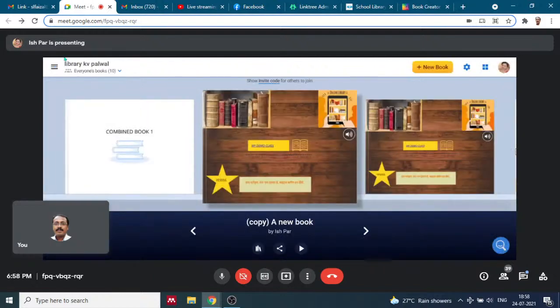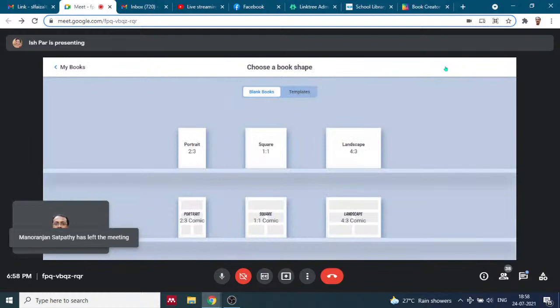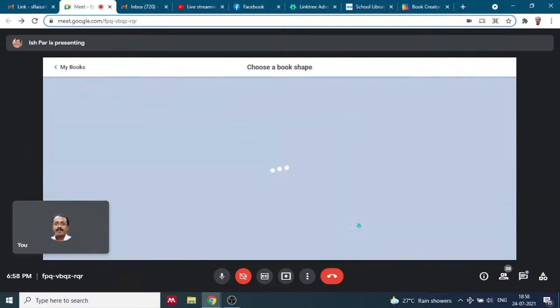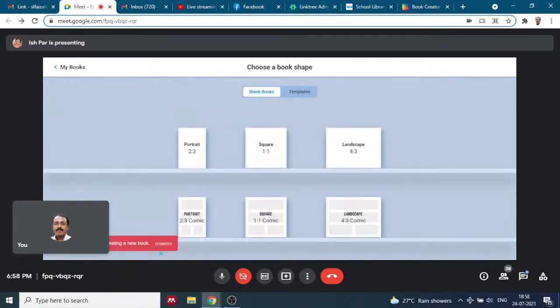Okay, no worries. We'll carry on with other things. This was the simple book creation with a blank template. Let me teach you how to do the comic or graphic novel with this landscape. And then if we get time, we will share it again. Something went wrong with it.